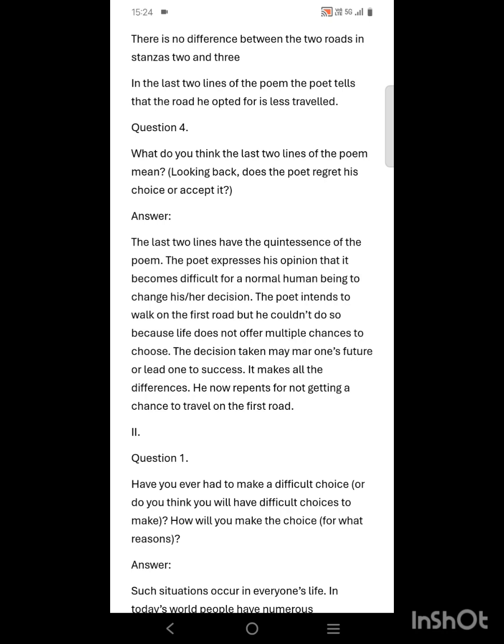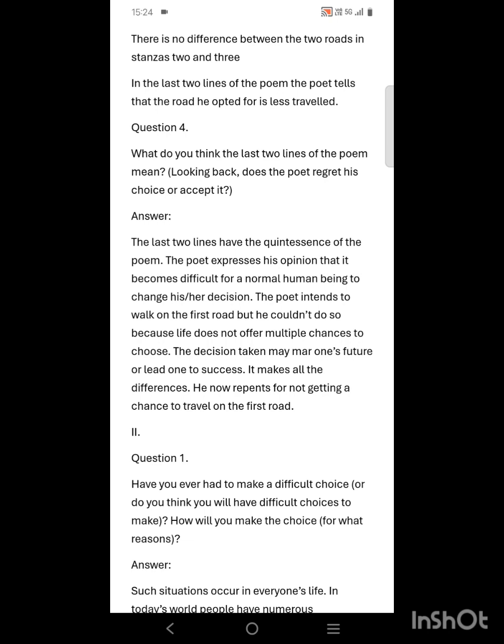So in the last lines of the poem, there was a bit of essence of the poem that made us realize that the poet has actually chosen the wrong path in his life, and he was now regretting why he had not chosen the path which was traveled by more. Generally, we as human beings never try to choose the path or the way which was traveled by no one. We generally choose the path or the way which is traveled by many people and take inspiration and ideas from them.